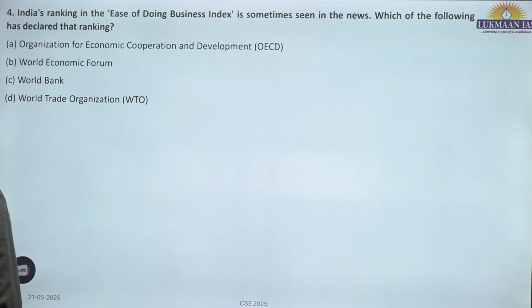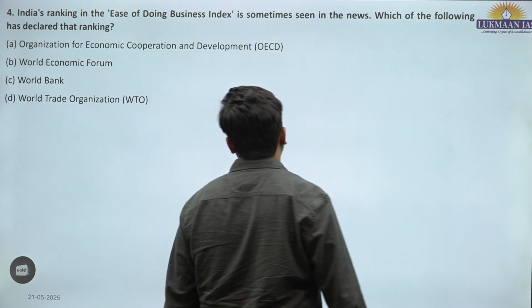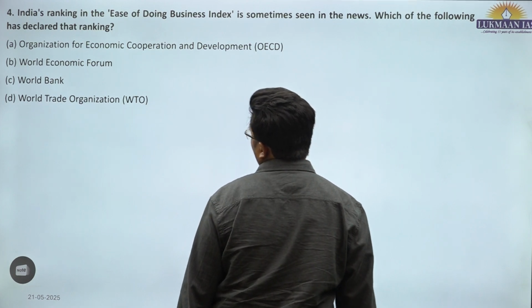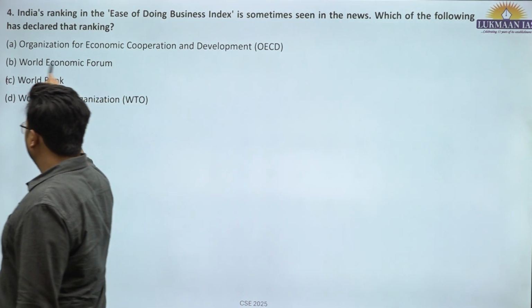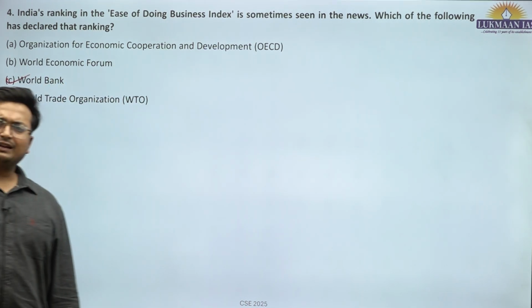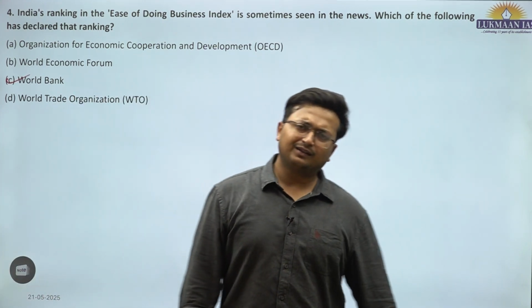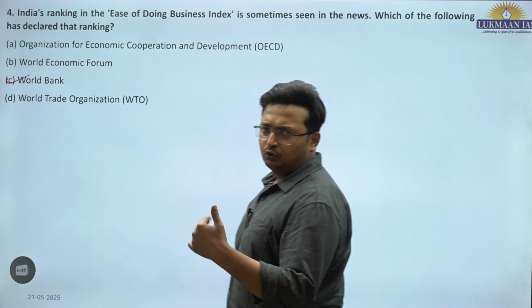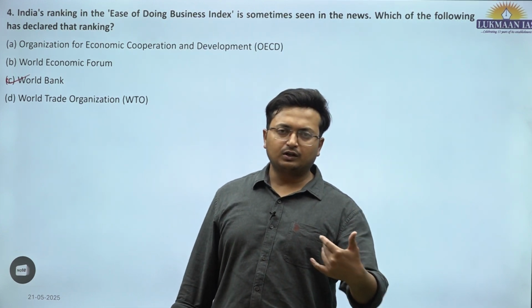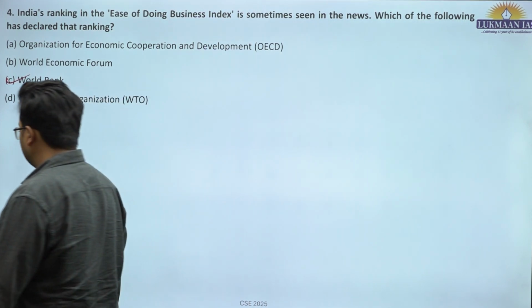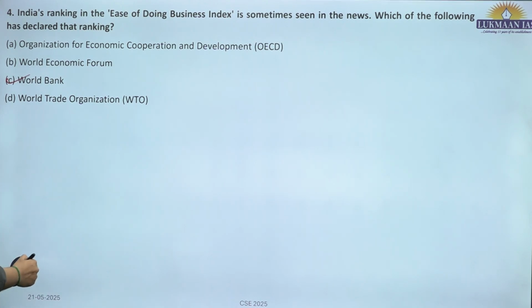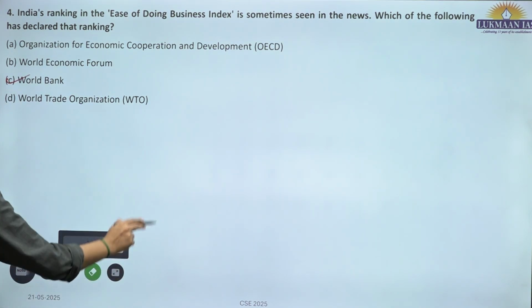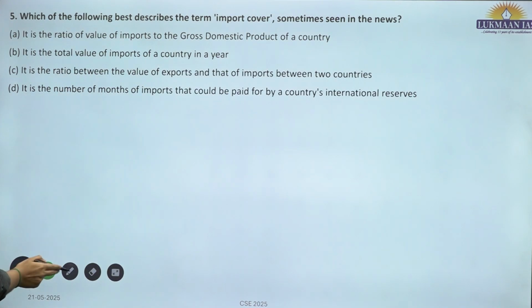Fourth, India's ranking in the ease of doing business index is sometimes seen in the news. Which of the following has declared the ranking? World Bank. Although this ranking has been stopped since 2020, I guess, because of certain issues regarding the data collection. So they are not truly reflective of the things which are on ground. That is why they have stopped, or 2023, I am not aware about the exact development, but they have stopped coming out of the ranking.